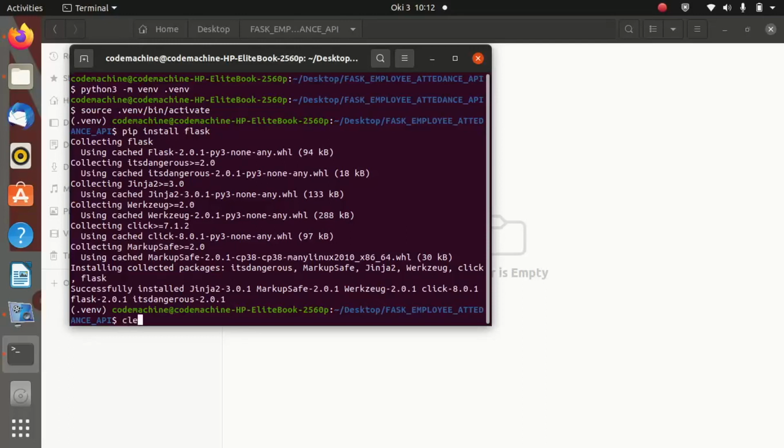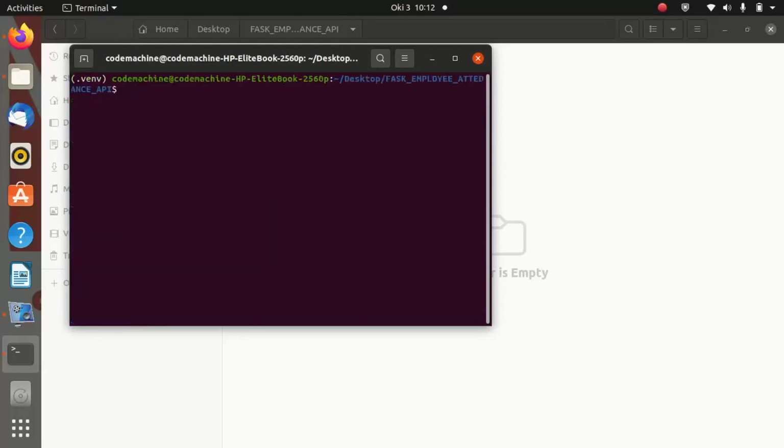And inside our project, we shall be using a database, which will be SQLite database. For us to communicate with the database, let us install another package called Flask SQLAlchemy. SQLAlchemy is an object relational mapper which we shall be using to communicate with our database without writing SQL queries.